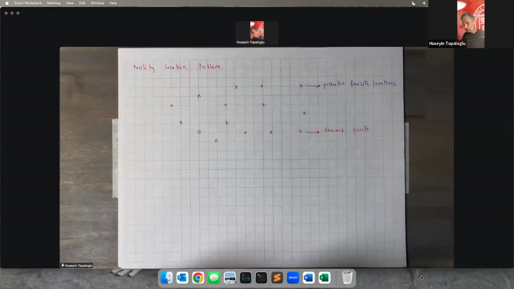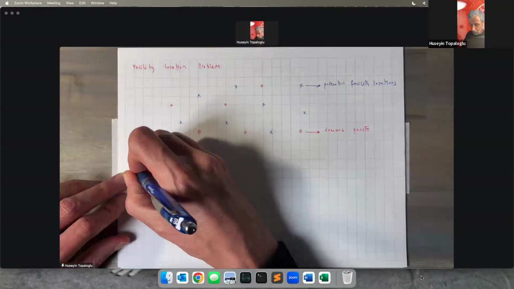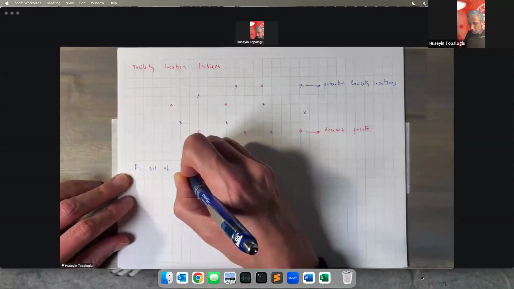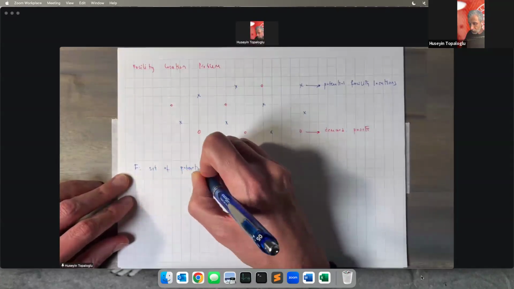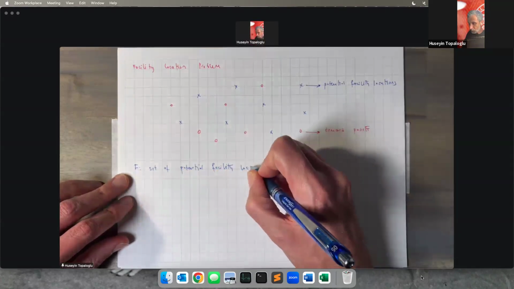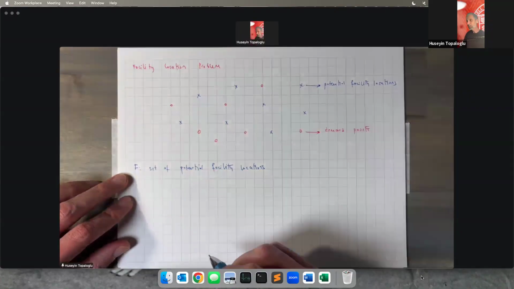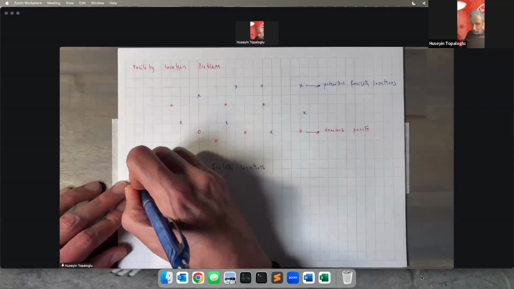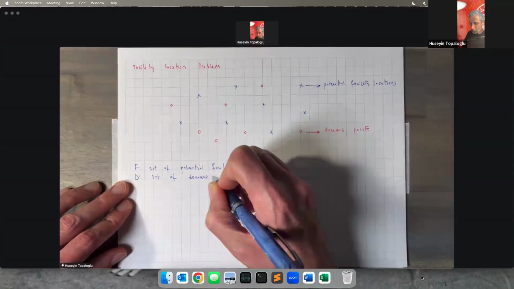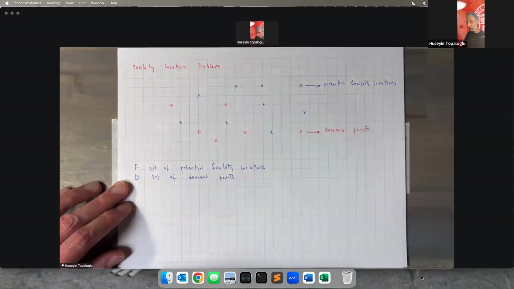Let's lay out the notation for the facility location problem. We're going to let F be the set of potential facility locations. We're going to let D be the set of demand points.